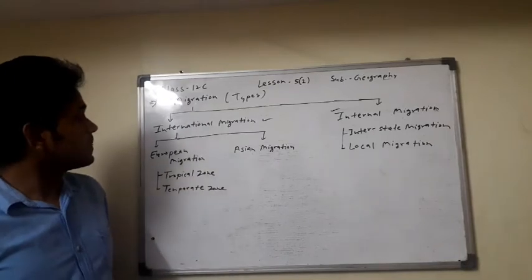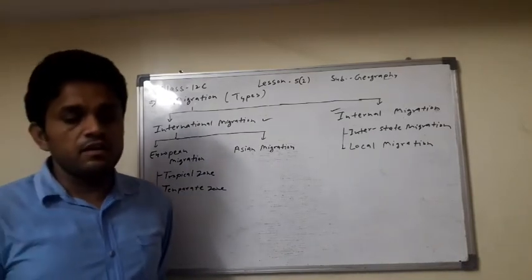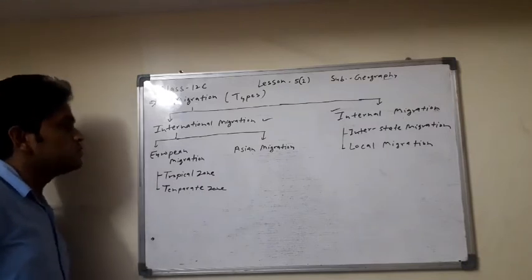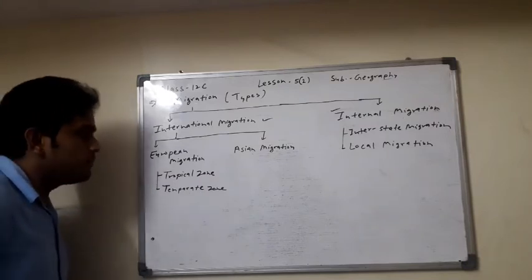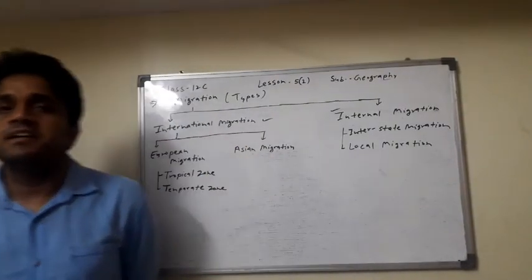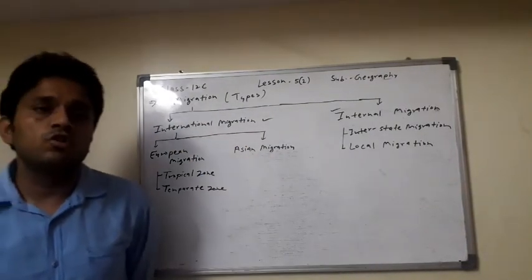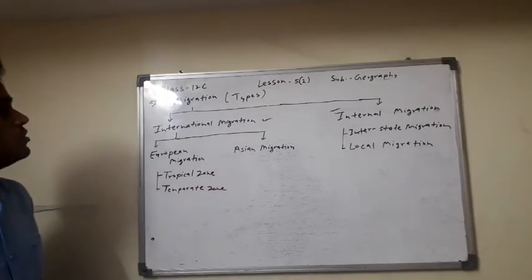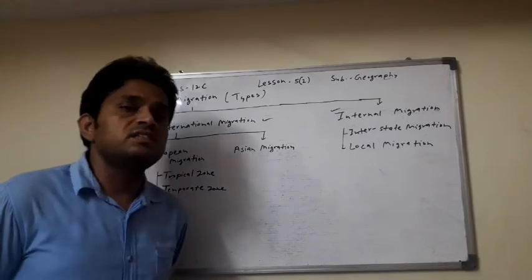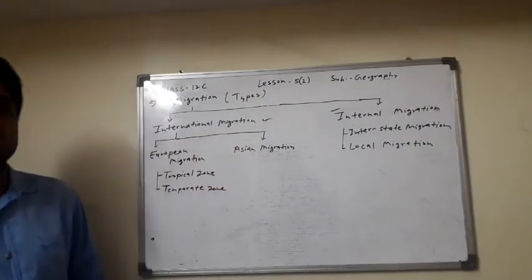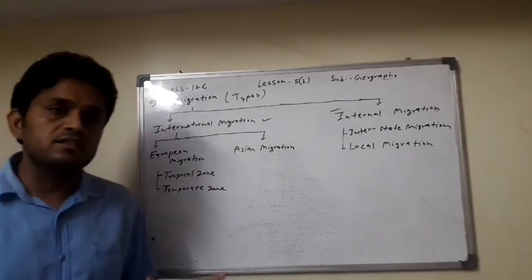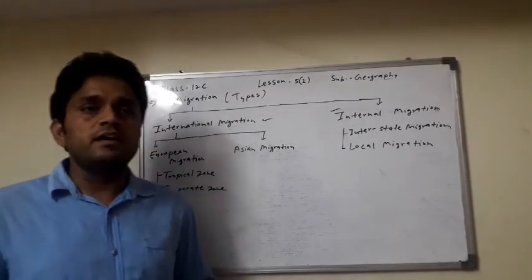Next, international migration can be divided in two parts: European migration and Asian migration. We can study the current of international migration in two ways. The first way is European migration and the second way is Asian migration. Here we want to study the two currents of international migration.